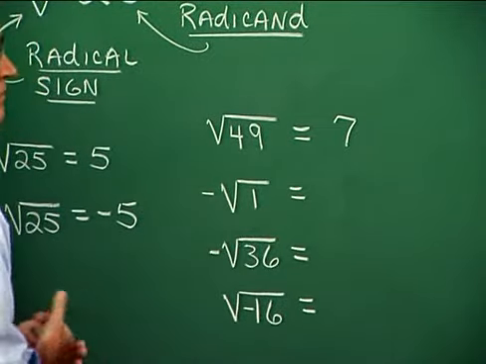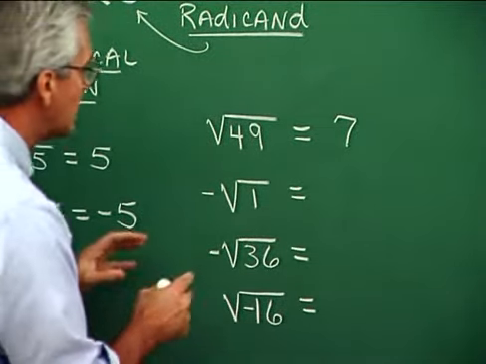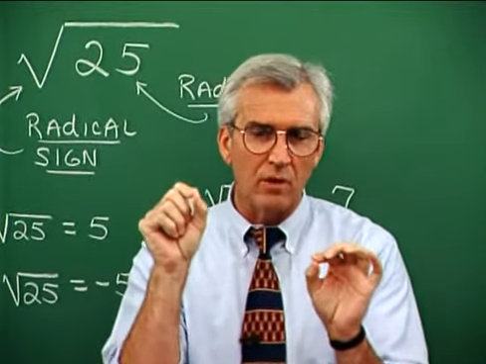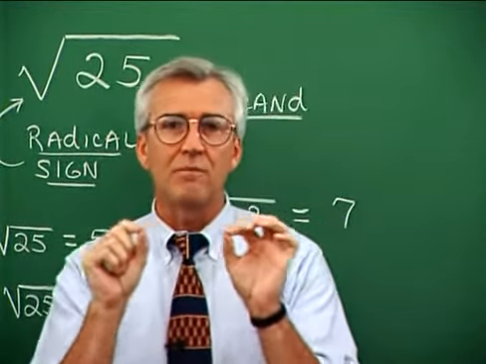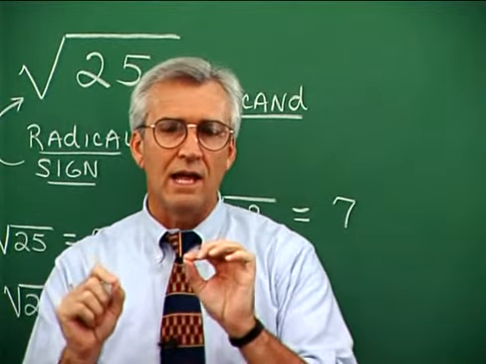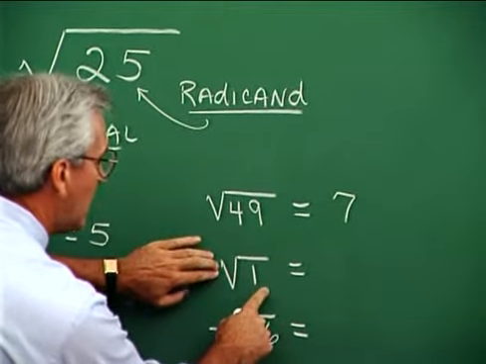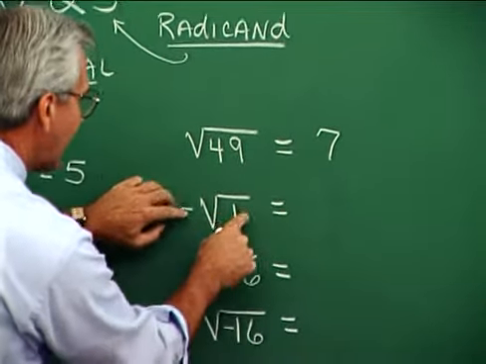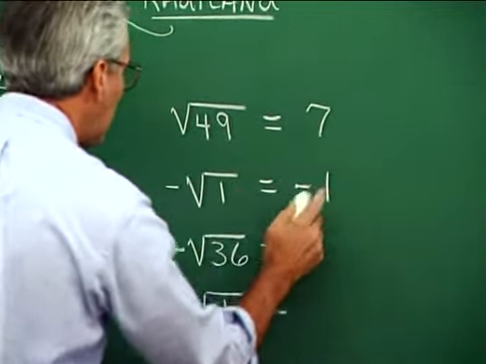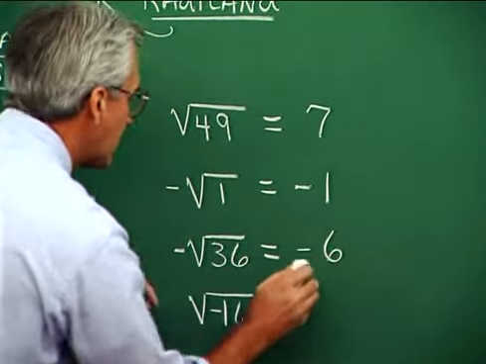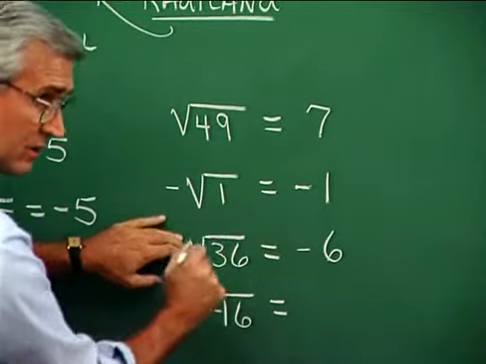The negative of the square root of 1, or the non-principal square root of 1. I think the best way to think about this is that using that square root symbol, the radical sign, we're always going to get a positive result. And so just ignore the sign right here. The square root of 1 is 1, and this is negative that value. So this is negative 1. Negative square root of 36 is negative 6, because the square root of 36 gives the 6.